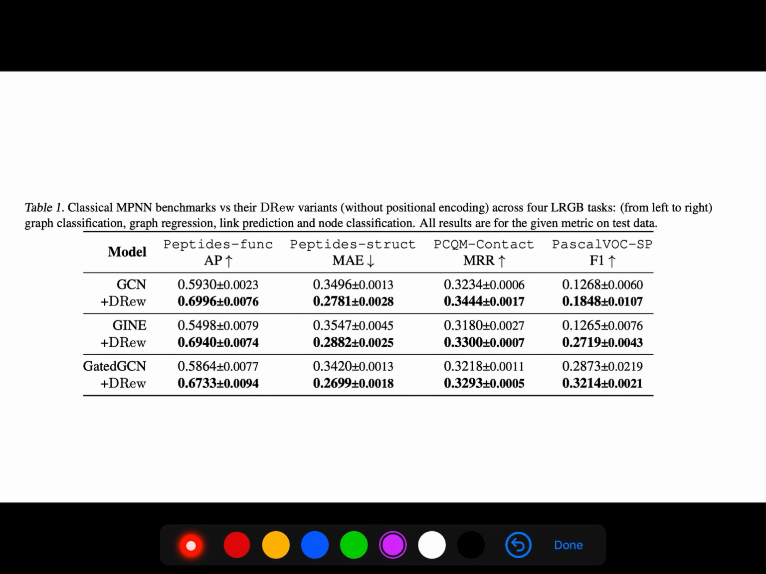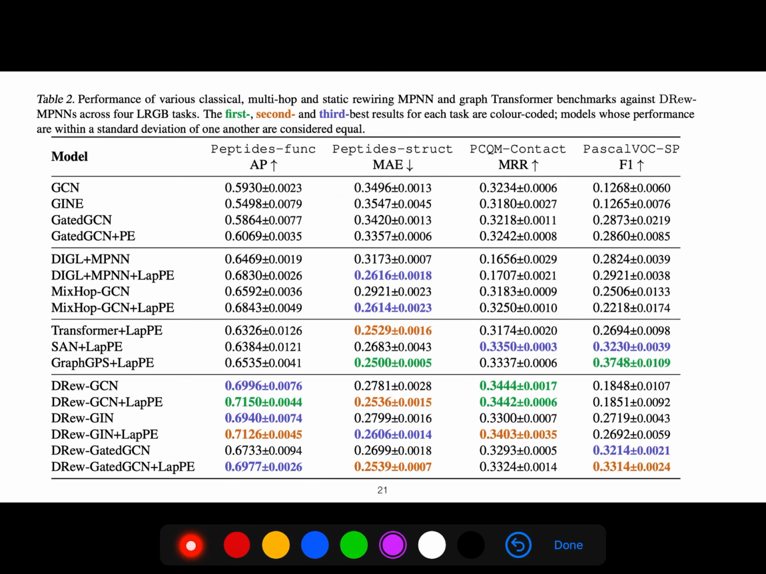And these are benchmarks for long-range graph tasks. We use peptide function, and these two especially, peptide struct and peptide function. So they compare it with benchmarks like graph convolution, gated graph convolution, even with the transformer and LapPE. They compare it and they see some improvement.